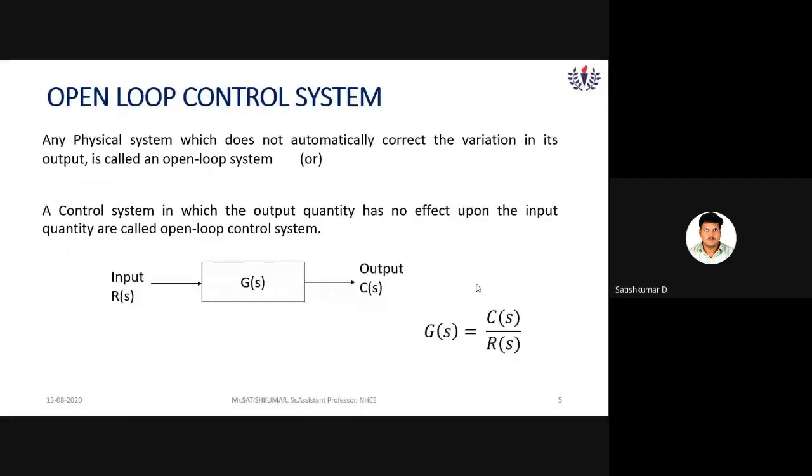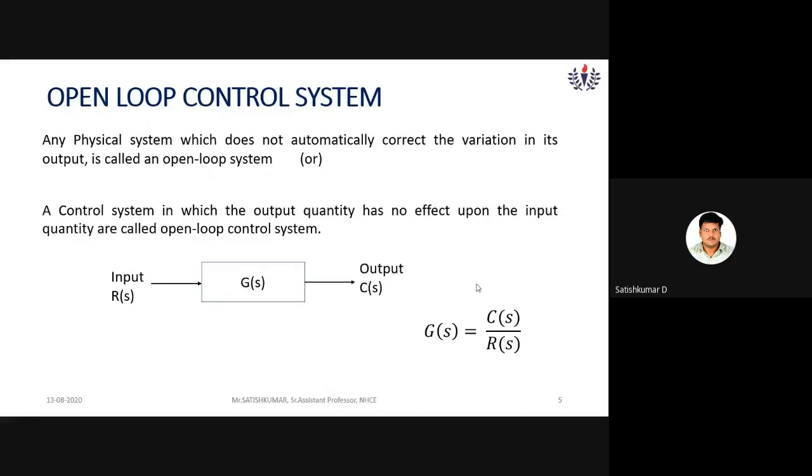And there are two types of control system, open loop control system and closed loop control system. First we'll talk about open loop control system. Coming to the definition, any physical system which does not automatically correct its output. So here the output is not controllable, which is called an open loop system. In other words, a control system in which the output quantity has no effect upon the input quantity is called an open loop control system.